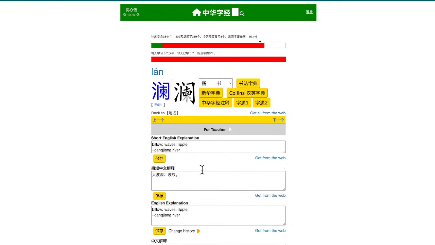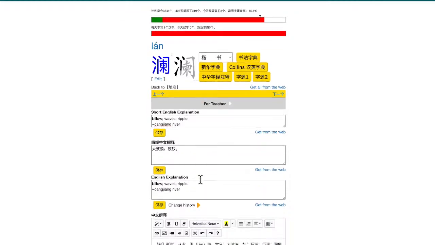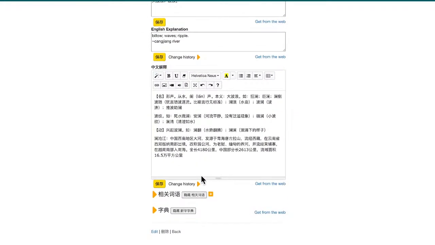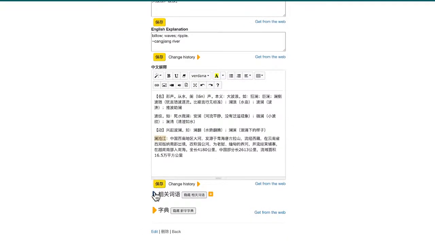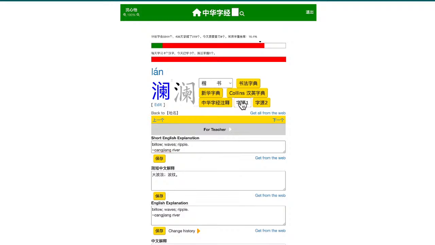And it's also used in the names of rivers, places, things like that. Lancangjiang is one of the big rivers in the southwest region of China. So that's a big river actually. So this is Lan. Let's say 波澜, 狂澜, 推波助澜, so those Lan are just waves. It means waves.